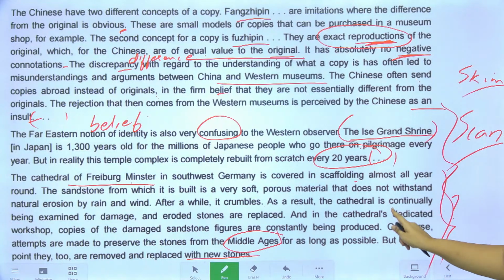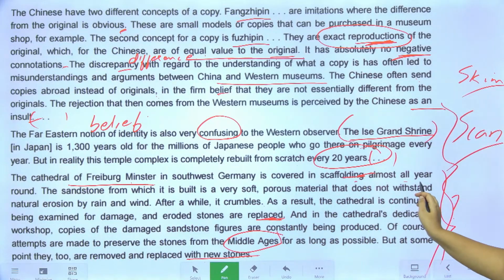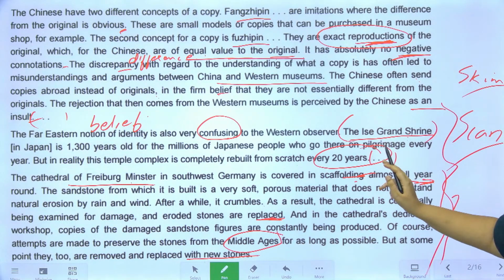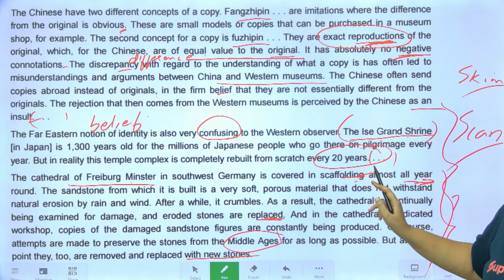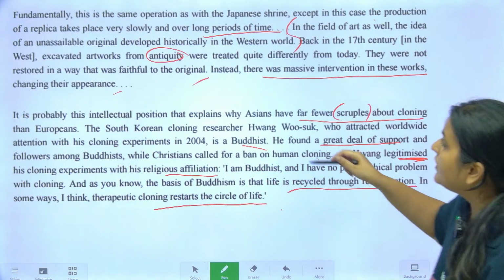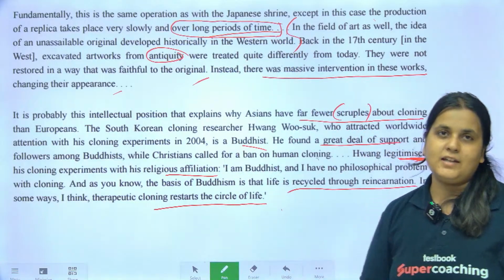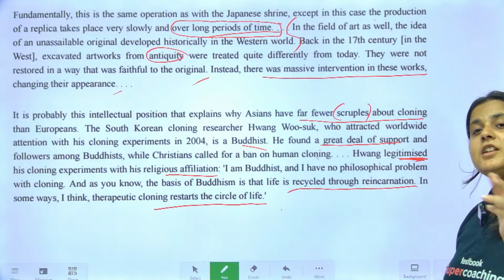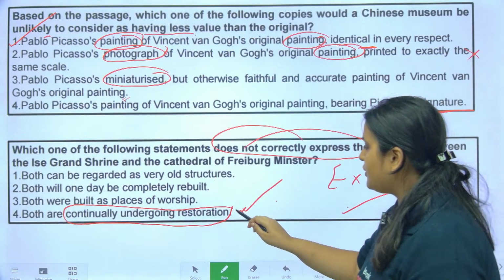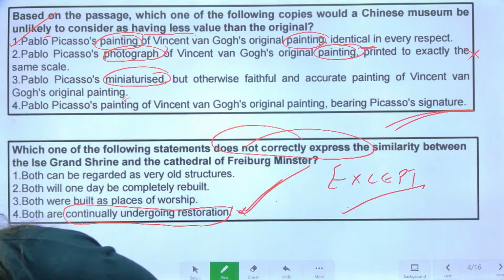So जो cathedral है उसमें continuously ये repair work चलता रहता है, almost all year repair work चलता रहता है, but इसमें every year नहीं होता, all year round नहीं होता, it happens only once in 20 years. ये देखो, in this it happens only over long periods of time. So both are not under continuous restoration and repair. So what is your answer option? Your answer option will be 4. Clear guys? Did you understand this?